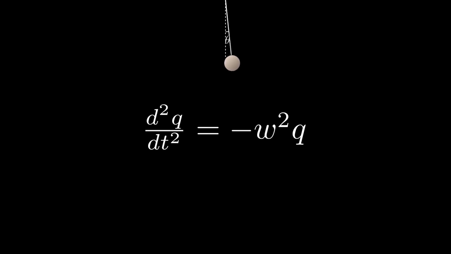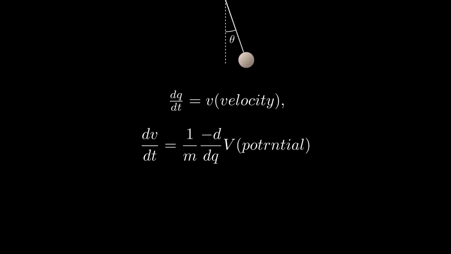As it is a second order differential equation, we need two initial conditions to solve it. So what are they? To find it out, we are converting this second order differential equation into two first order differential equations. From these two differential equations, it's obvious that we need initial position and initial velocity as initial conditions. So the differential equation along with the initial conditions can specify the future of the particle uniquely. But interestingly, to find the general kind of solution, you don't even need to solve the differential equations.